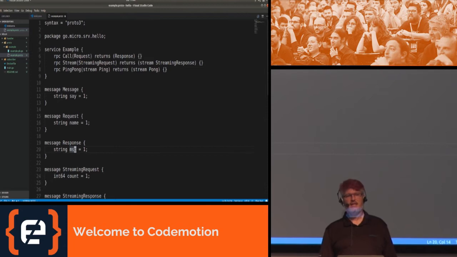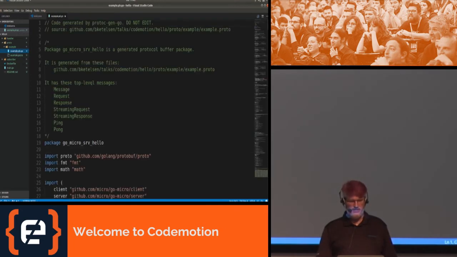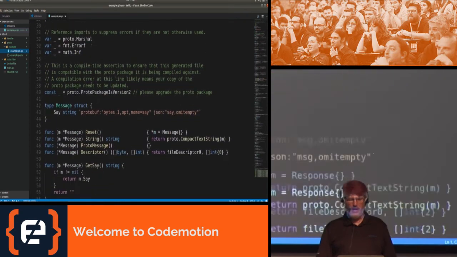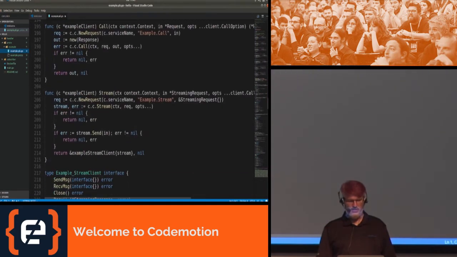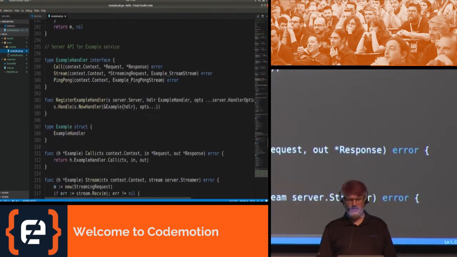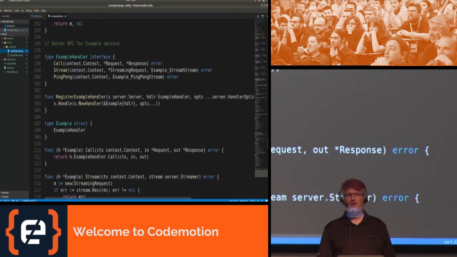Again, nothing exciting if you've used protocol buffers before. The protoc compiler turns that into Go code, and this is generated code, so it's not very pretty, but it's very functional. And this is everything that you need to create both a client for this service and a server for this service.